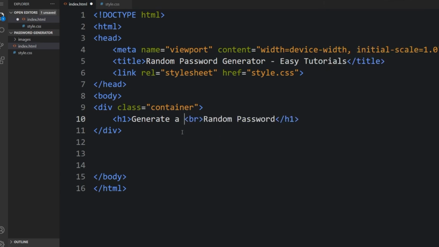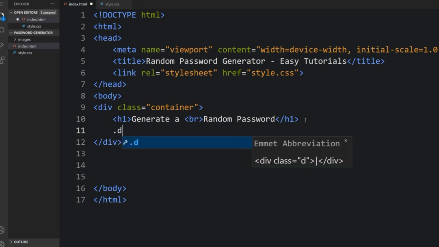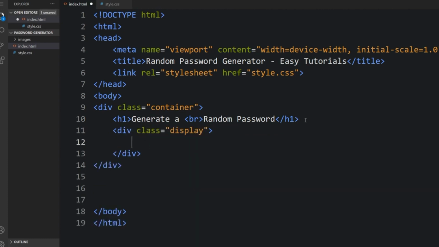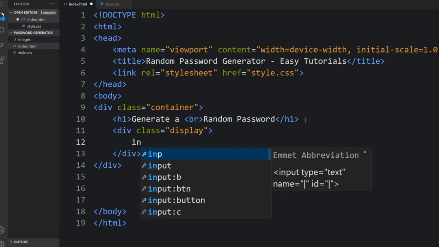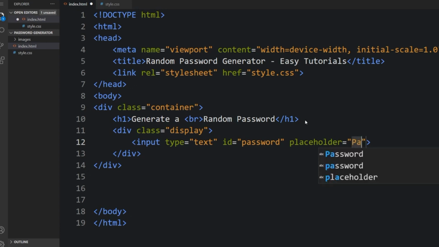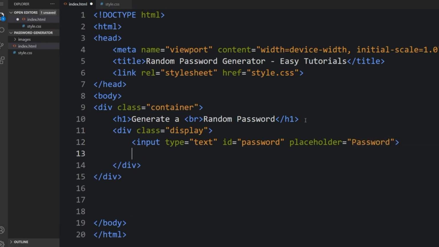Then I'm going to come down here and create a div with the class display. In between, I will create my input. The ID will be password and the placeholder will be password as well.